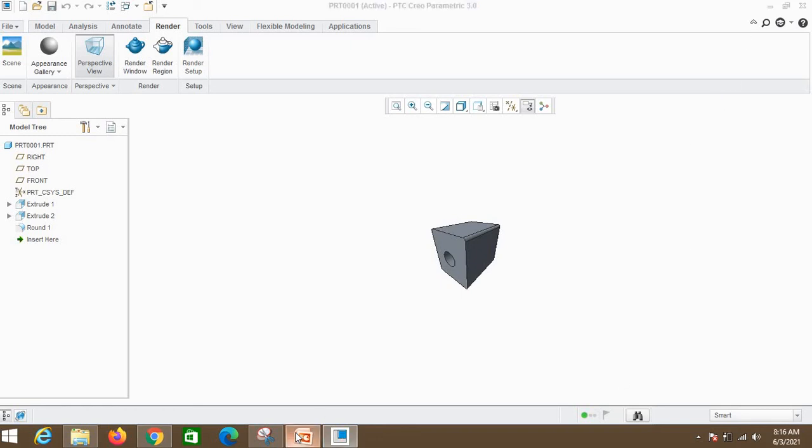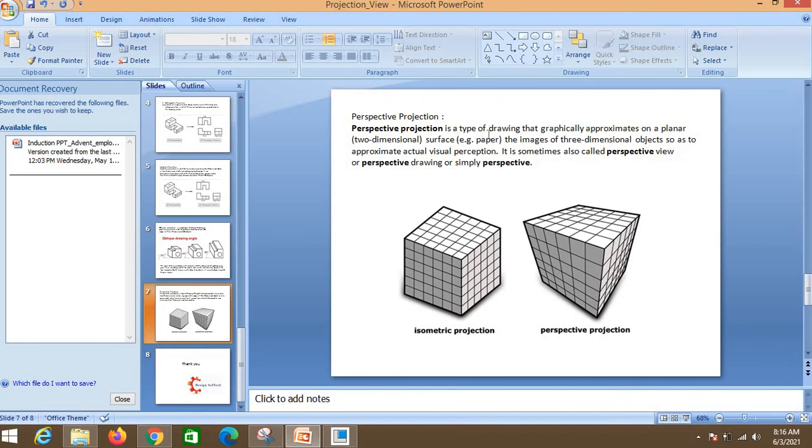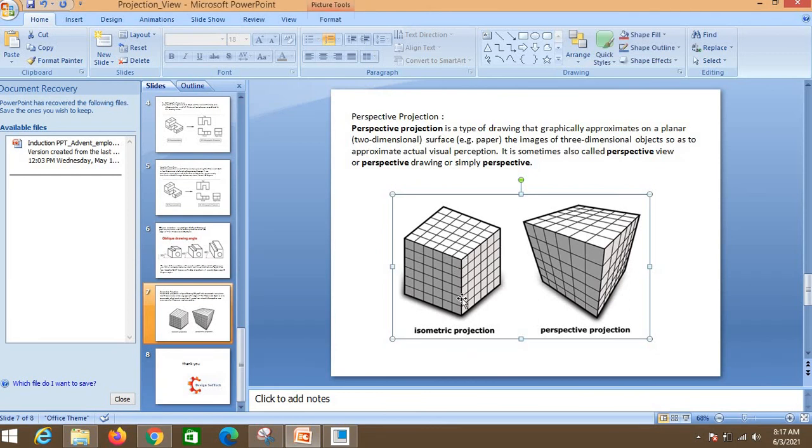Okay, by definition, perspective projection is a type of drawing that graphically approximates on a planar two-dimensional surface the image of a three-dimensional object so as to approximate actual visual perception, as with isometric projection. It is sometimes also called perspective drawing or simply perspective. We may not understand anything from this definition, but we can see isometric projection is an equally scaled 3D projection, and perspective projection is like a single point projection. Just stay on your 10th or 9th floor of the building and look around. So whatever you are seeing is a perspective projection.